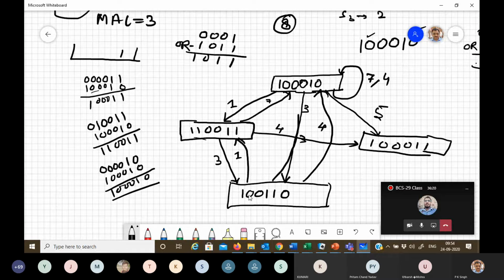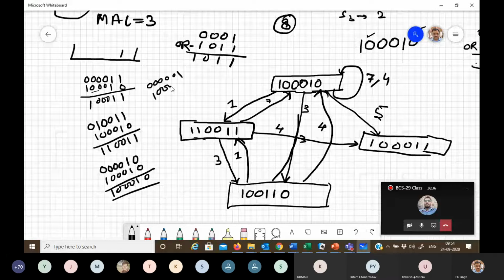In this, 5 is also a permissible latency. So shift 5 bits right, you will get 0 0 0 0 0 1, and with the initial collision vector you will get 1 0 0 1 1. That is 5.